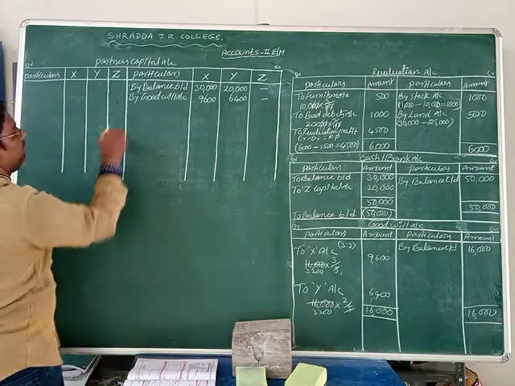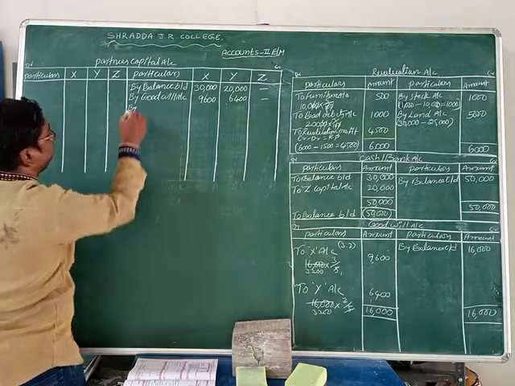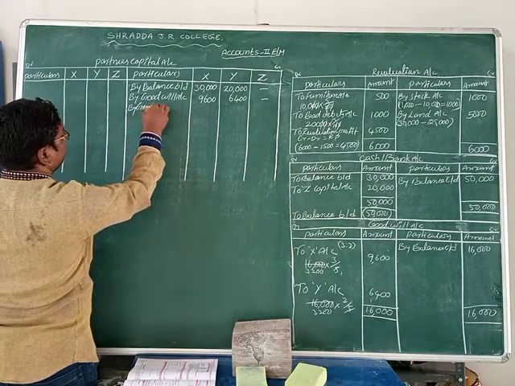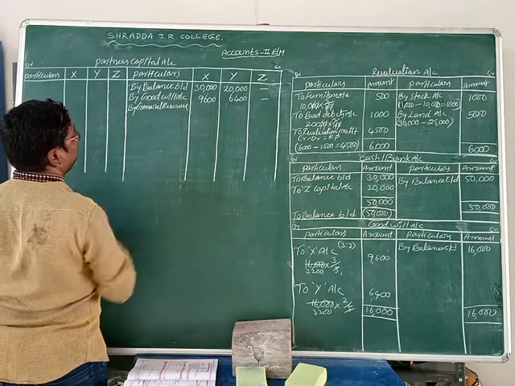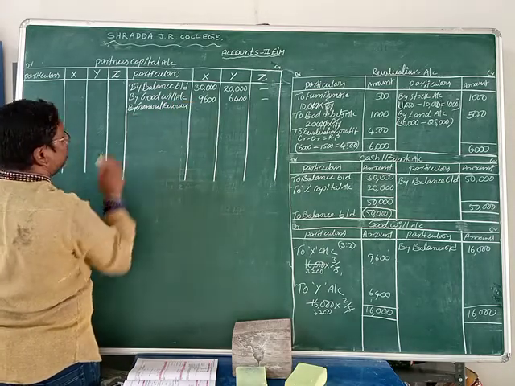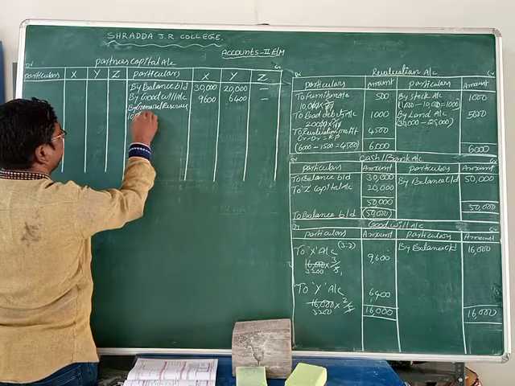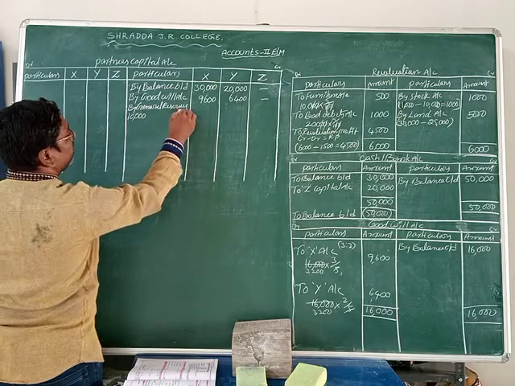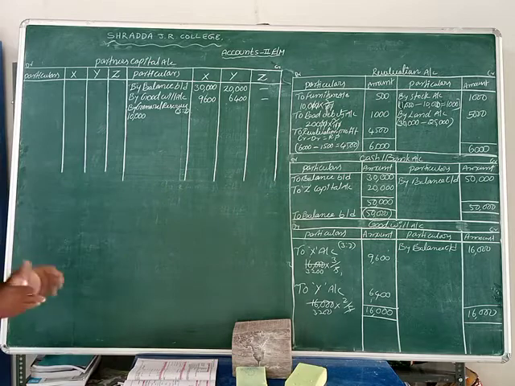Okay now friends. Next, by general reserves. What is the value of general reserves here? 10,000 rupees. The 10,000 rupees of general reserves given, we can distribute in the 3:2 ratio, that means the capital ratio.